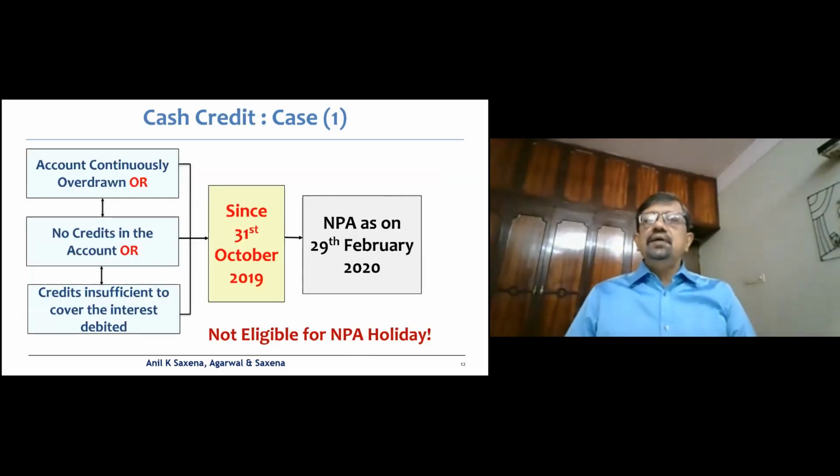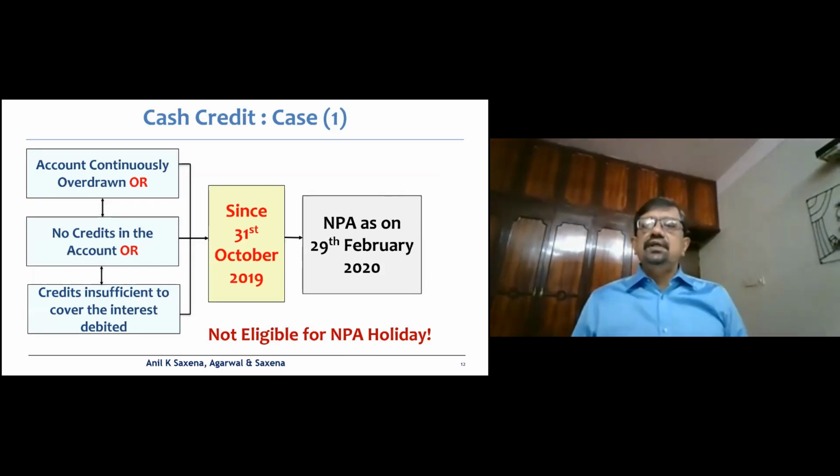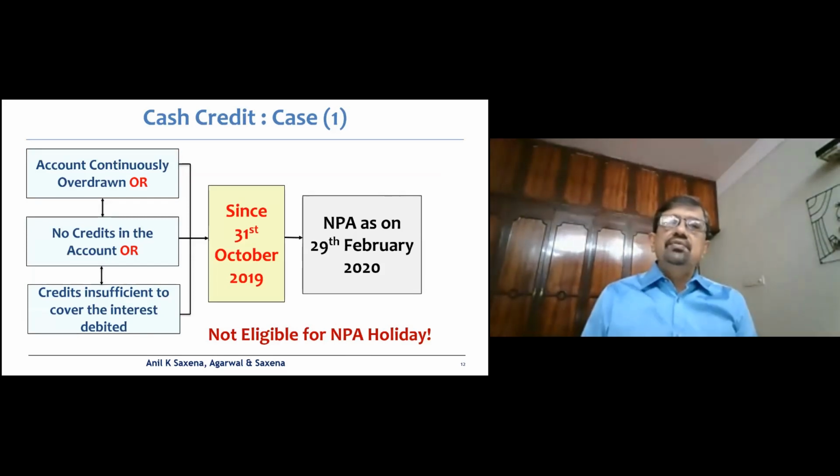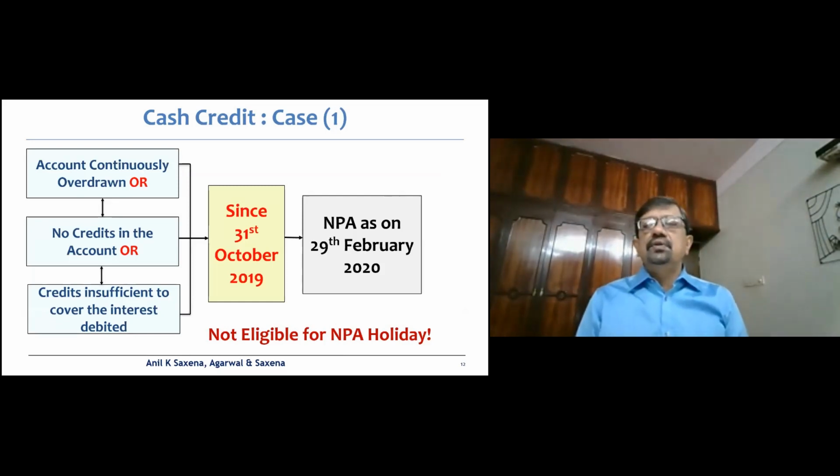Now, let's take up some CC cases, cash credit overdue cases, overdraft cases. You are aware that there are 3 conditions to classifying an account as an NPA with respect to CCOD, where the accounts have to be continuously overdrawn, no credits in the account, or the credits are insufficient to cover the interest debited during the same period.